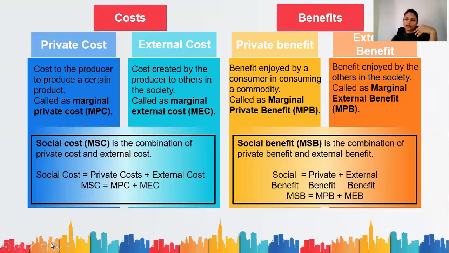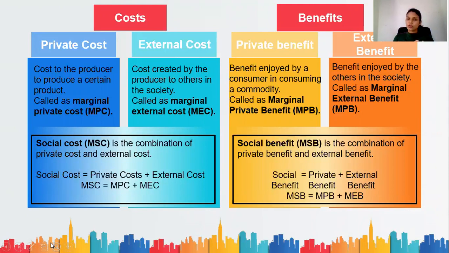You produce a product, and the cost that you have to bear for that product is what you call private cost. We call this the marginal private cost. Marginal private cost is the cost to the producer of producing an additional product. So this cost always comes from the producer side.